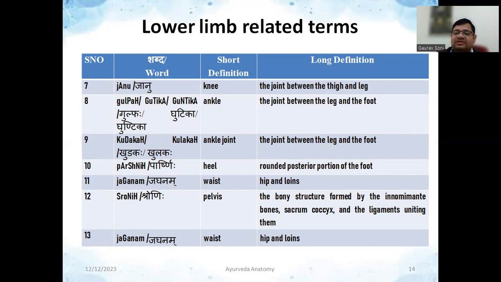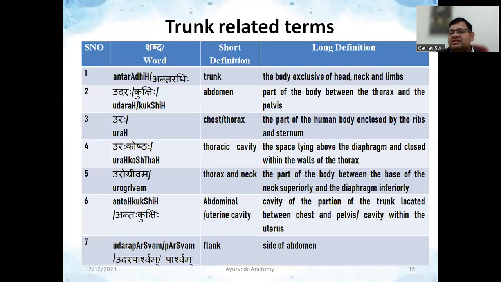Then there is a word called shroni. Shroni is specific for pelvis. The bony structure formed by the innominate bones, sacrum, coccyx, and ligaments uniting them together will be called pelvis. Pelvis will be covered in detail. We will talk about two types: true pelvis and false pelvis. So there is a difference between male and female pelvis also. So again, there is one word jaghanam. Same thing, hip and loins. So these are certain words which are important for understanding the lower limbs when we are going to be talking about the classical version. These are some terms.